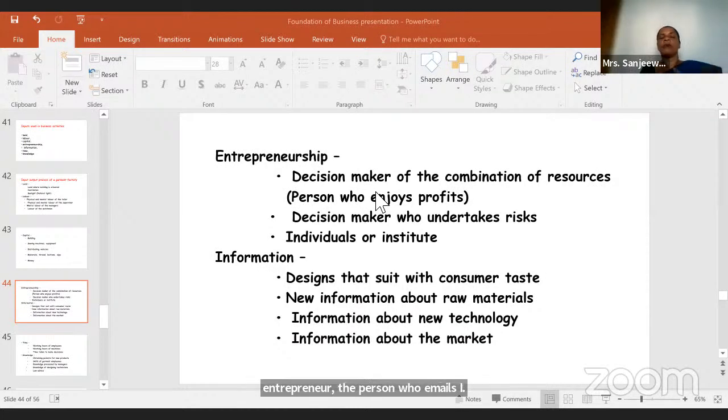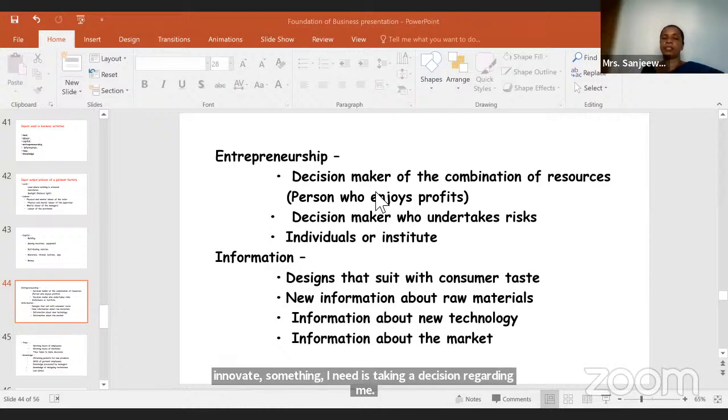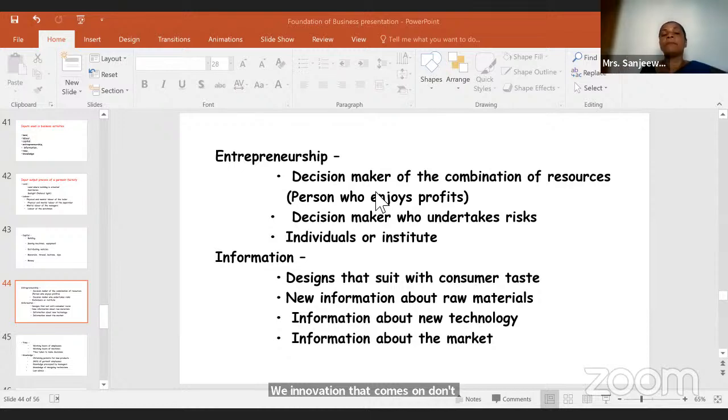All right. So now if they are in the organization, entrepreneurship is, if he's trying to innovate something and if he's taking a decision regarding new innovation, that comes under entrepreneurship, right? But entrepreneurship is a process, right? Decision maker who undertakes risks. Now, if you are an entrepreneur, you take risks. By taking a risk only, you innovate. Okay, so an existing employee can be an entrepreneur in the organization. Okay, right? So that you can write in that manner.